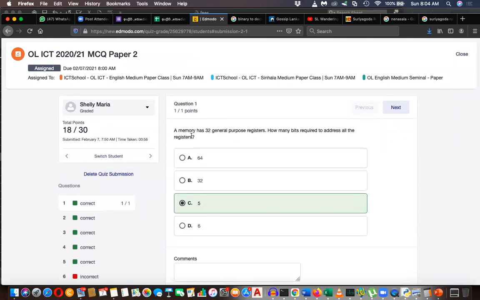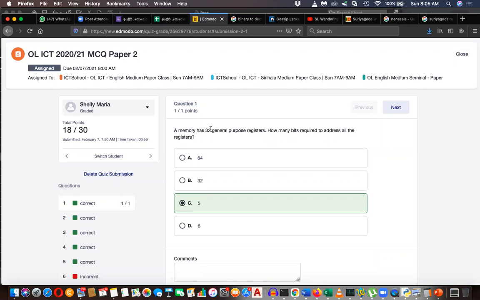Memory has 32 bit general purpose registers. How many bits are required to address all the registers? It's 5. So just think about the figure 32. 32 needs unique 32 addresses. If you need 32 unique addresses, you need at least 5 bits.